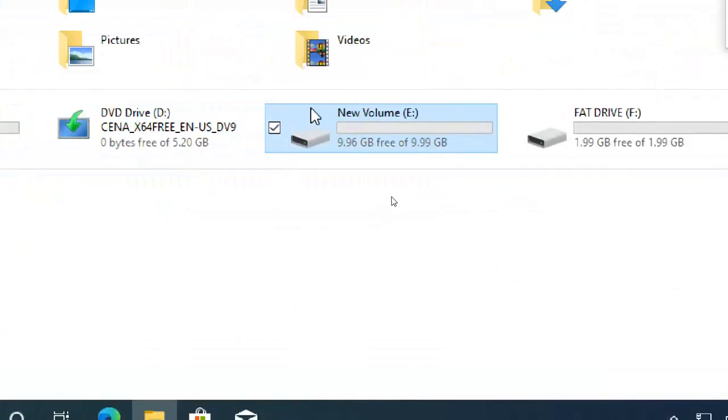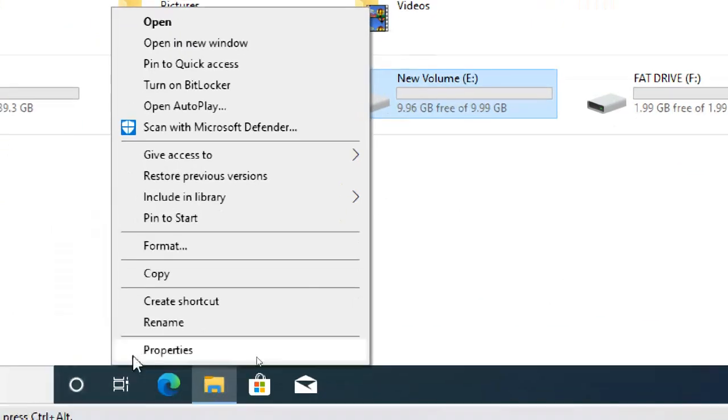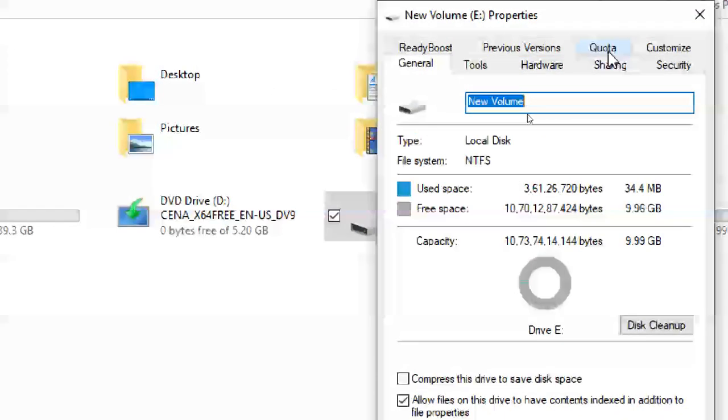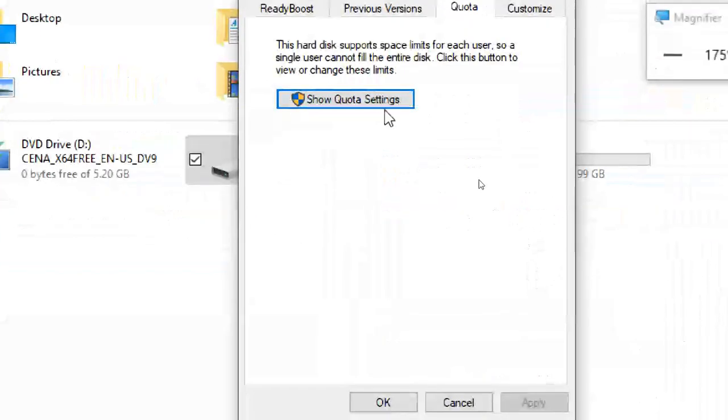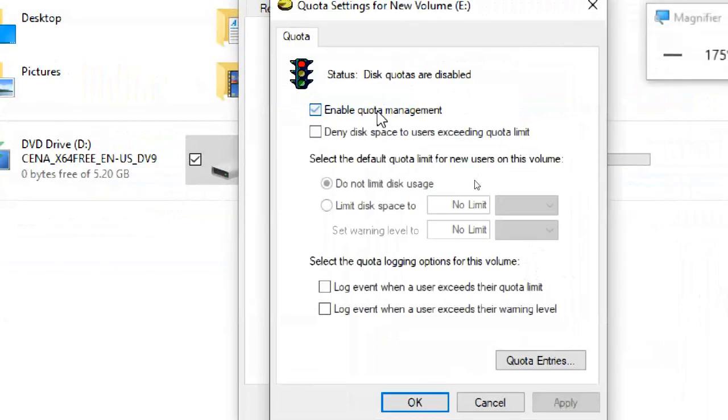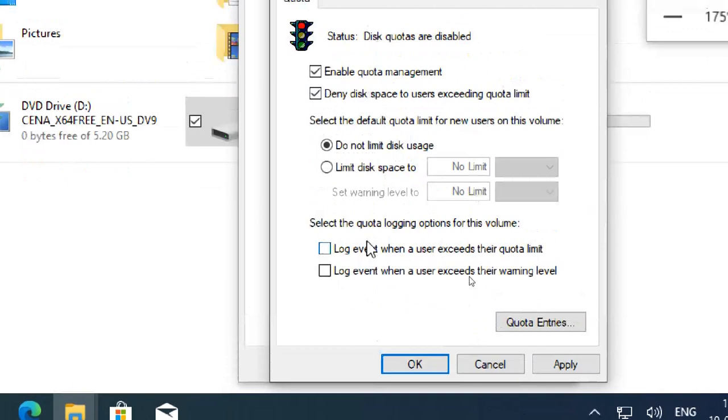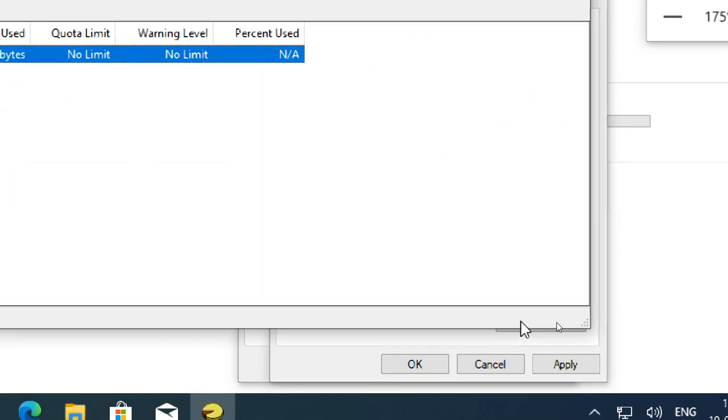Okay, so I'm going to create a quota on the E drive. Right click on the E drive, go to Properties, click on Quota. Quota Settings: enable quota management. Then select deny disk space to users exceeding quota limit. If you want, you can select log events for both of these. You can read it while you do it, you just have to read it. That's it. Quota entries.